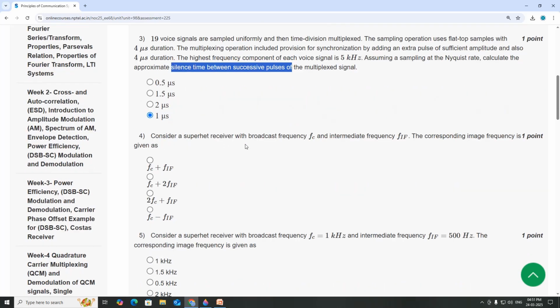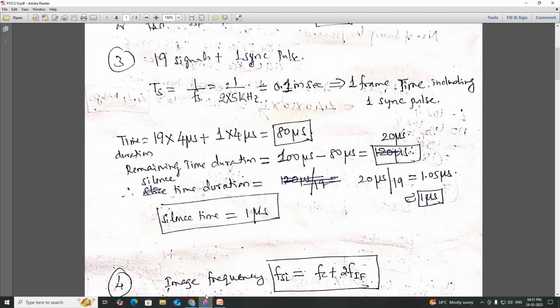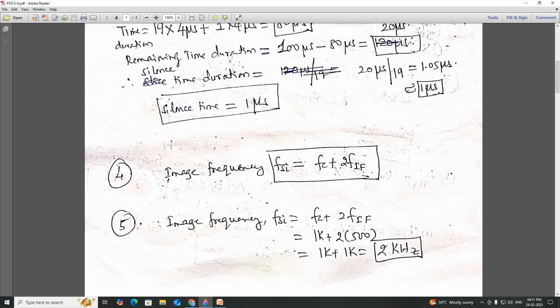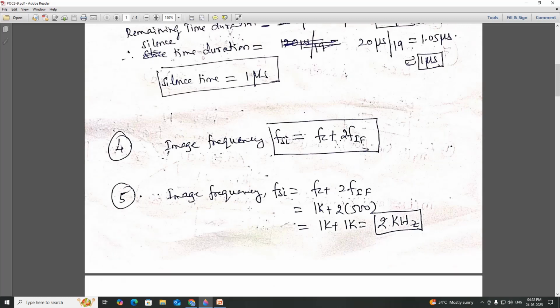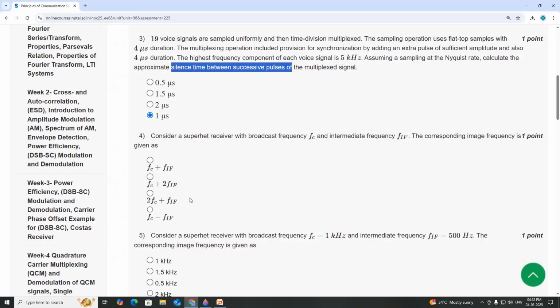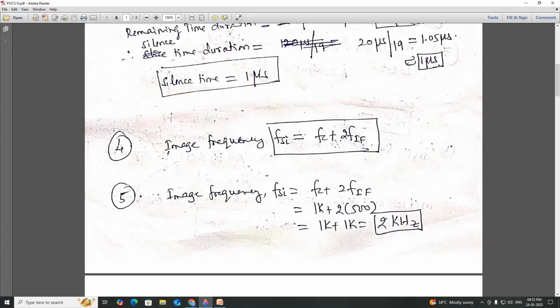Fourth, consider a superheterodyne receiver with broadcast frequency FC and intermediate frequency Fi. The corresponding image frequency is given as. So image frequency definition: image frequency is defined as Fsi equal to Fc plus 2 times intermediate frequency. So this is the definition. Fc plus 2Fi.